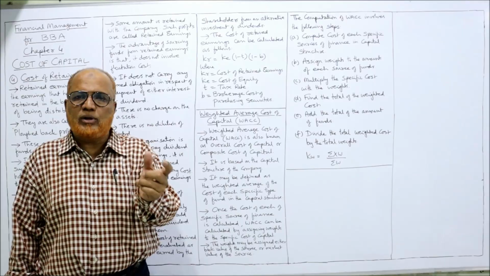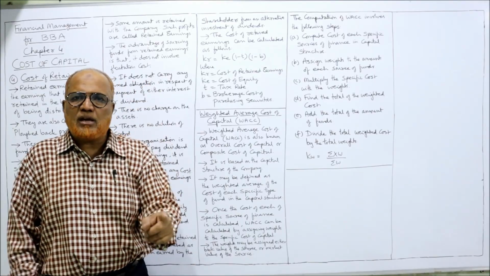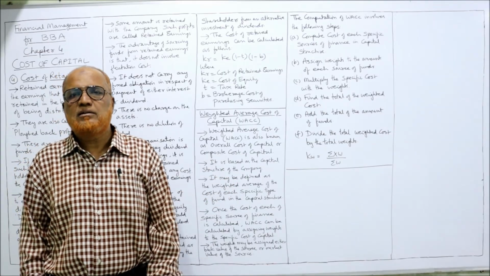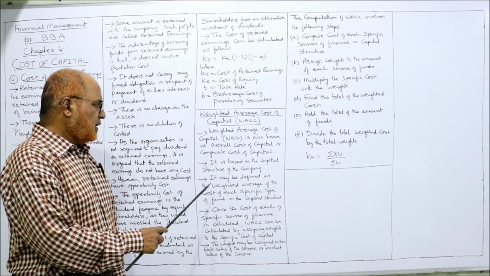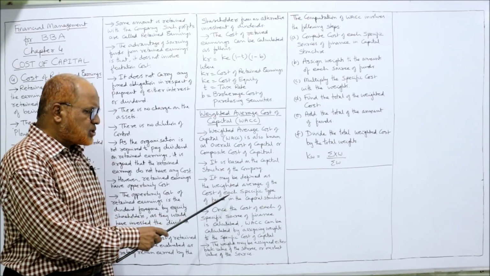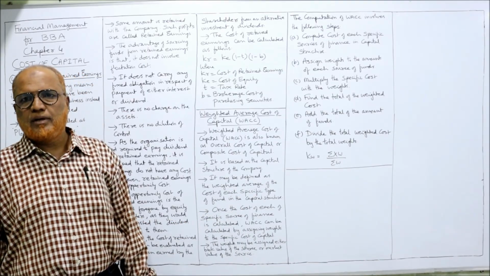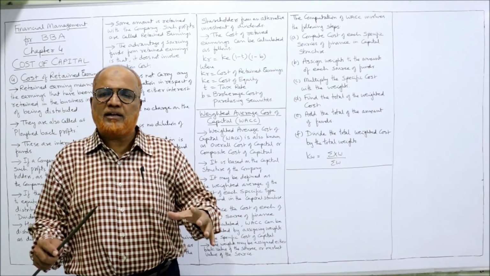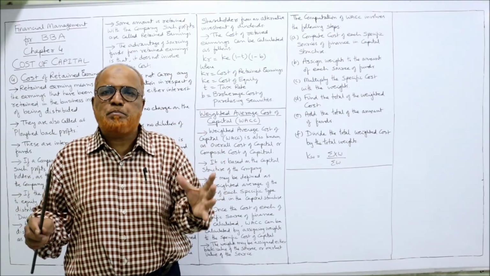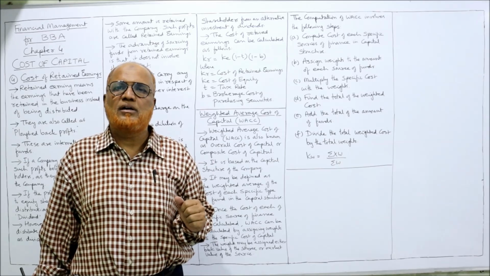Some amount is equity, some preference, some debentures. If the complete structure is there, then only we need WACC. Then it may be defined as the weighted average of the cost of each specific type of fund in the capital structure. So we are calculating the weighted average of all the specific costs in the capital structure of the company.